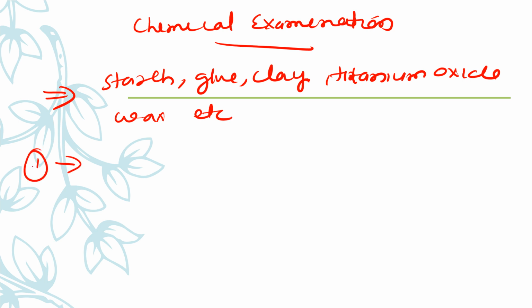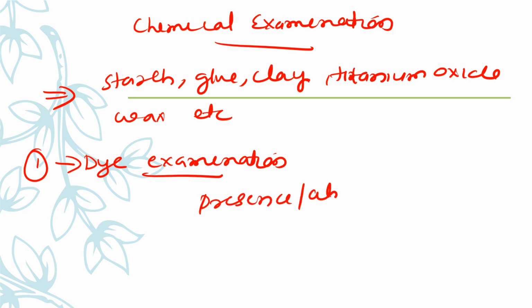The first chemical examination we can use is dye examination. Dye examination is done by using specific chemical reagents to test the presence or absence of a particular dye. The reagents used are dye specific and target the trace elements present in the dye.